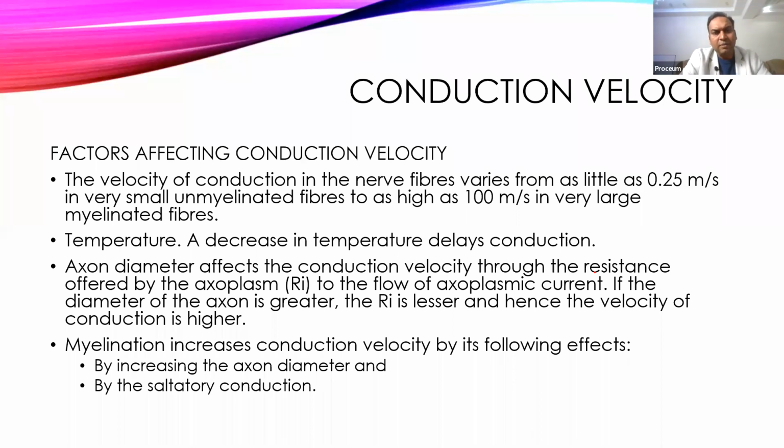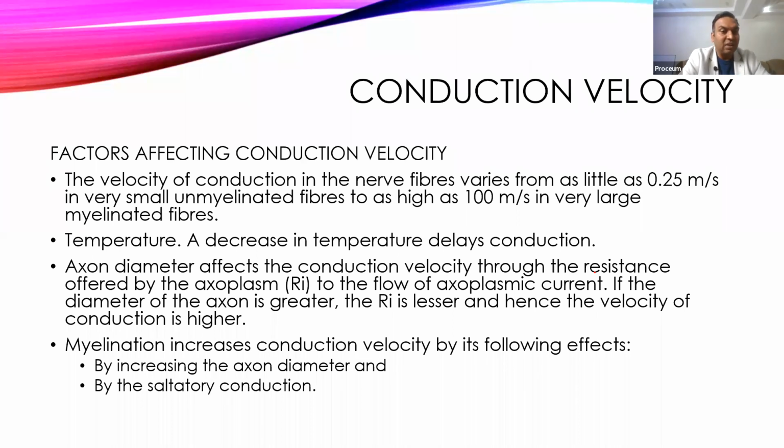Apart from myelination, axon diameter also plays a very important role in the conduction velocity. It's similar to Ohm's law. Thicker the wire, less is the resistance, and less is the resistance, faster is the conduction. Similarly, if the axon is thick, the axoplasmic resistance will be very low and conduction will be much, much faster as compared to thin axons. And that's why the diameter of the axon is also very important.